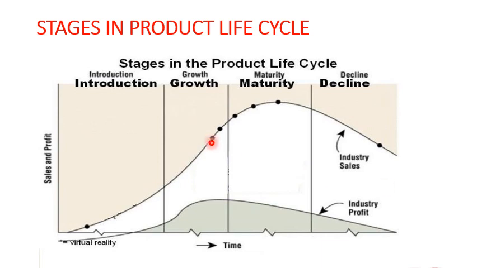So this is basically how a product flows once it is introduced into the market. It will flow through these stages: the introduction stage, growth stage, maturity stage, and the decline stage. This is what is called the various stages of product lifecycle management.